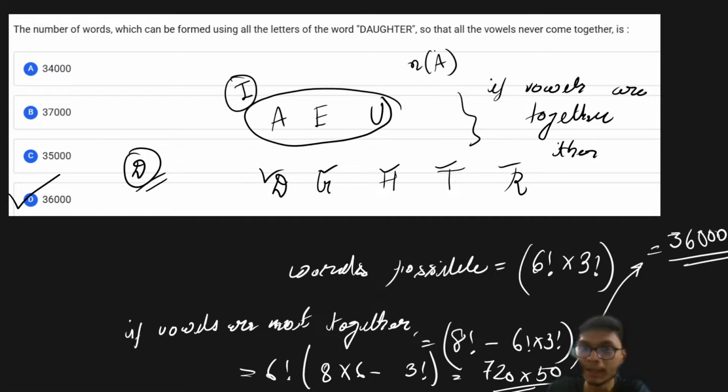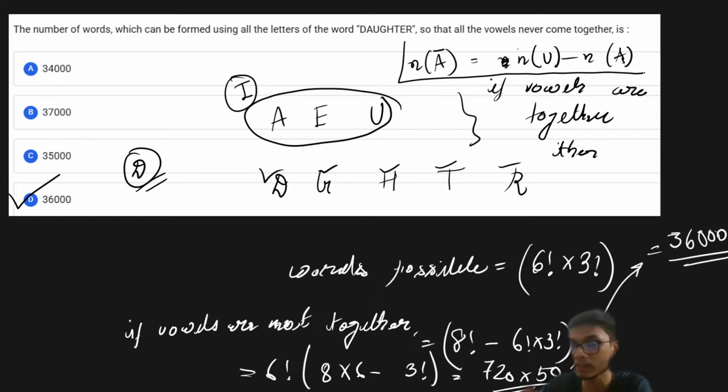So if I have to find the number of elements in A complement, that is basically equal to the total number of elements, that is the universal set, minus the number of elements in the set A. That is going to give you the number of elements in the complement of a particular set A. I hope this part is clear to all of you.